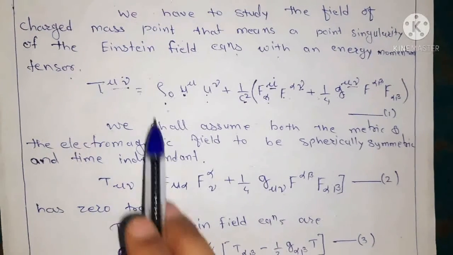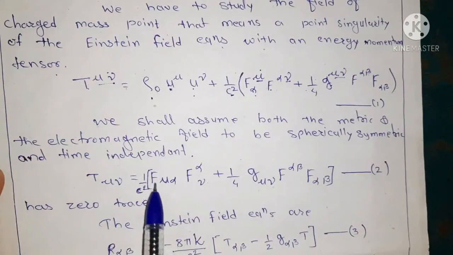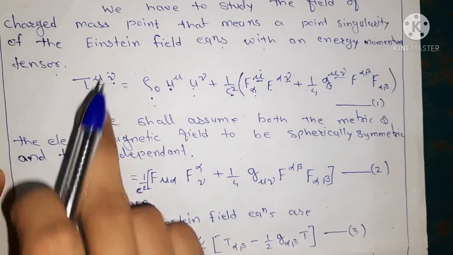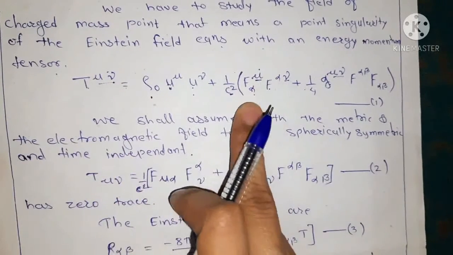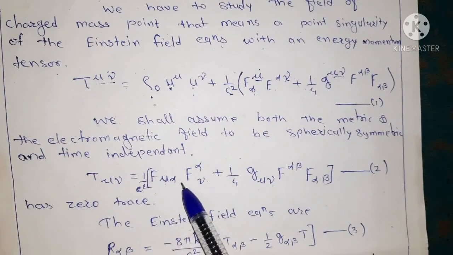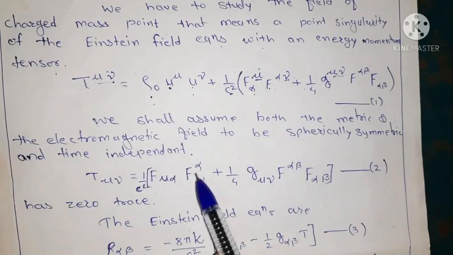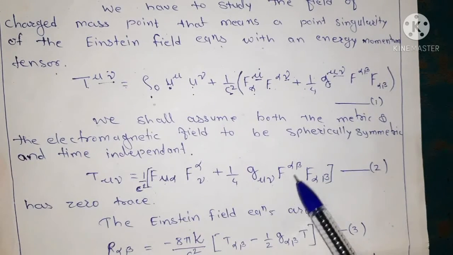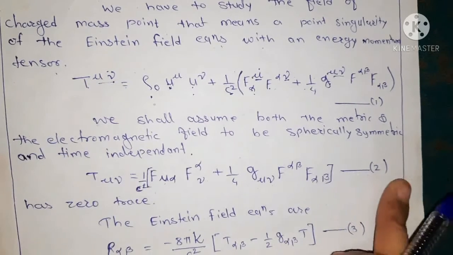Therefore we take the form T mu nu equals 1 upon c square f mu alpha f alpha nu plus 1 upon 4 g mu nu f alpha beta f alpha beta, with mu nu in the lower suffix form. We give this as equation number 2.